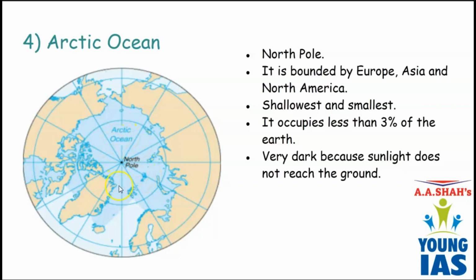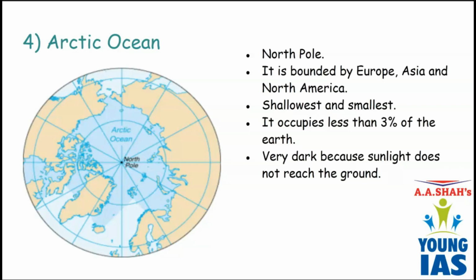So the ice which is formed on the surface of water, the water is covered with ice. Some portion of the ocean is covered with ice while some portion remains water. The portion which is covered with ice forms a land-like surface, somewhat similar to land.